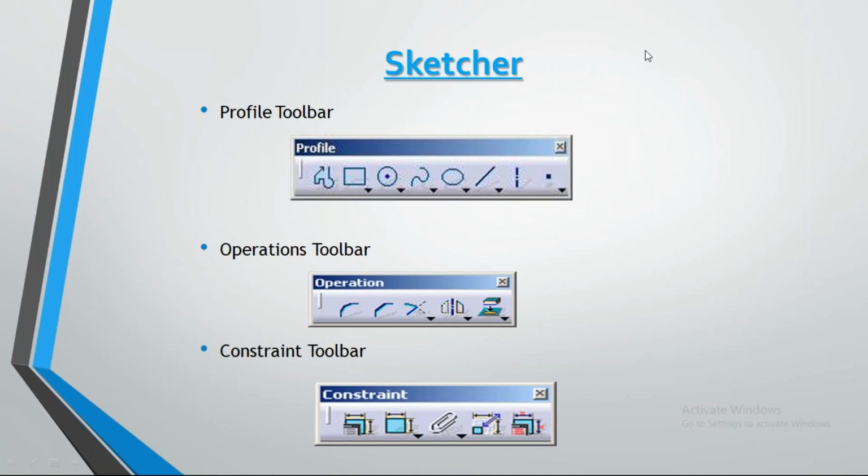Next, after drawing a profile, we are going to modify it. For sharp corners, we need to modify them to curved bends, or we are going to provide a chamfer. For those operations, we are going to use the operation toolbar. Next, after giving all the profile structure, we are going to constrain them. For the constraint, we have the constraint toolbar.